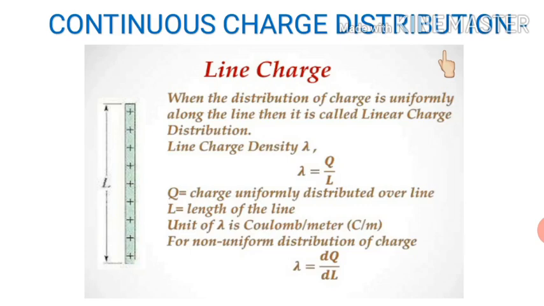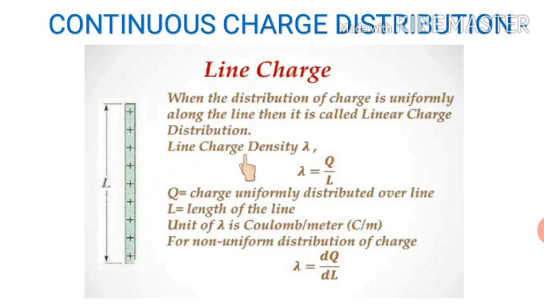There are three types of charge distribution. The first one is line charge distribution. When the distribution of charge is uniformly along the line, then we call it linear charge distribution. As we can clearly see, a line is there whose length is L and the charge is distributed like this.